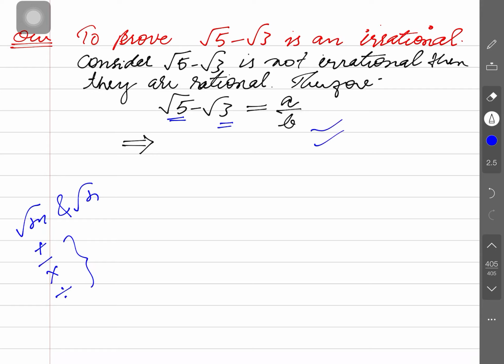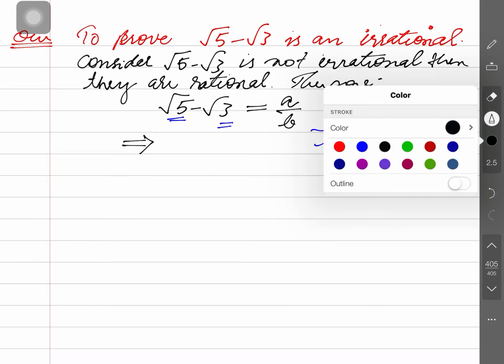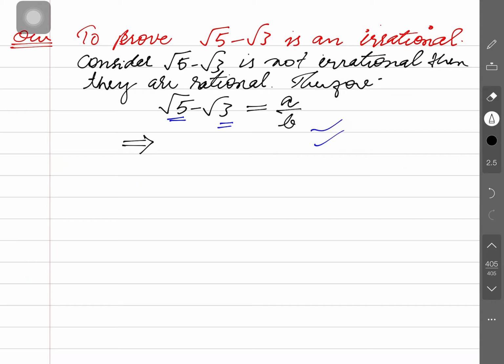Okay, but this method you cannot apply for examination purposes. However, it is correct, but the evaluator is expecting you to write the analytical solution that is generally given in different textbooks and in your NCERT textbook also. Is that clear, guys? So have a look here. Further, root 5 and root 3 are to be solved here. Both are irrational. One irrational is to be transferred to the left side. Root 5 is equal to a by b plus root 3.